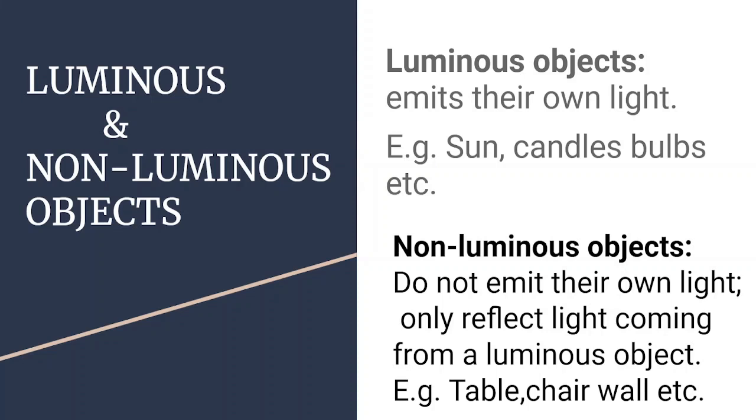Then what about non-luminous objects? How can we see them? Actually, they do not emit their own light. They only reflect light coming from a luminous object. So if they are kept in a dark room, we are not able to see non-luminous objects. Examples could be chair, wall, table, etc. So many. Most of the objects you will find are non-luminous. Even the moon and planets are non-luminous because they get light from the sun only, so they don't have their own light.